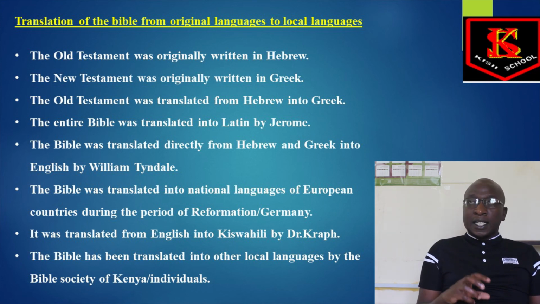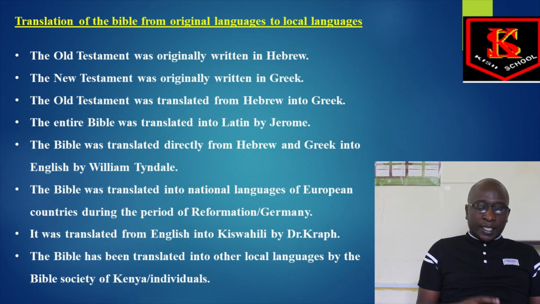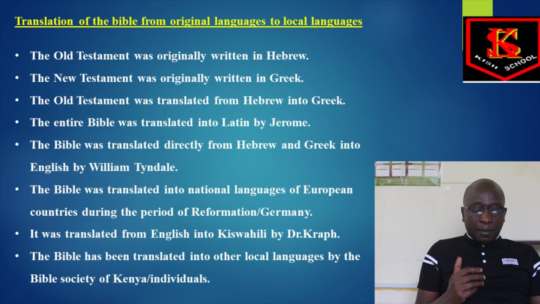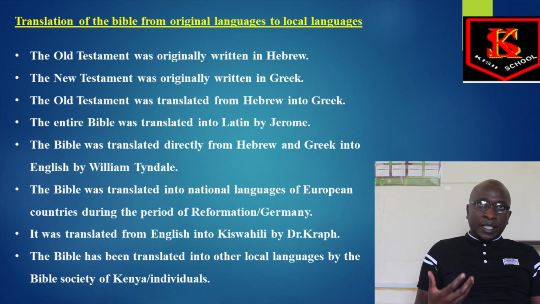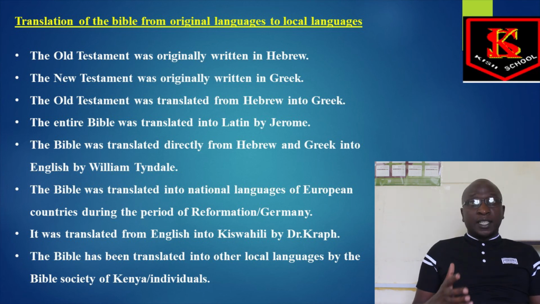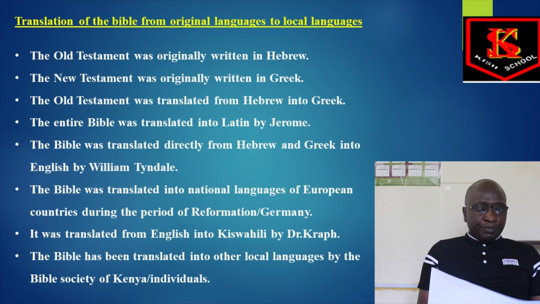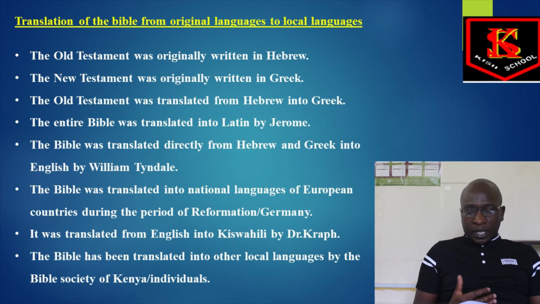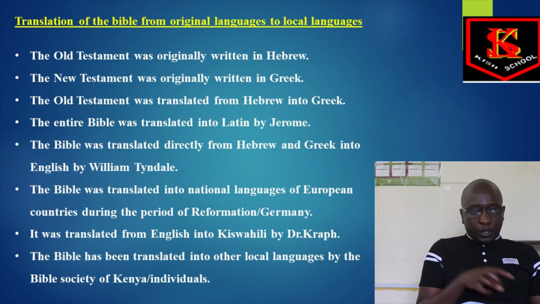The Bible was translated directly from Hebrew and Greek into English by William Tyndale. He's the person who translated the Bible from Hebrew and Greek, of course the Old Testament and New Testament, into English. The Bible was translated into national languages of the European countries during the period of Reformation in Europe, for example German. So the Bible was translated into the European languages. It was translated from English into Kiswahili by Dr. Krapf, who also translated the Bible from English to Kiswahili.